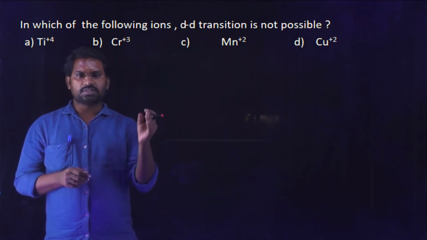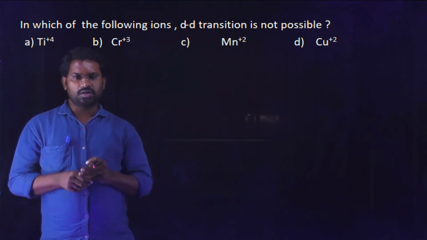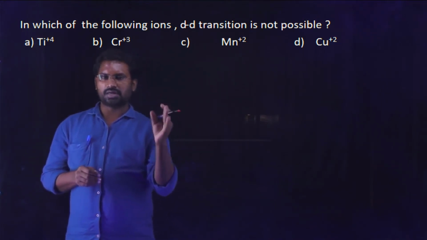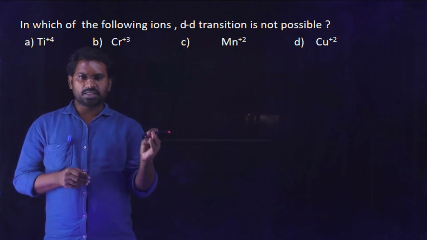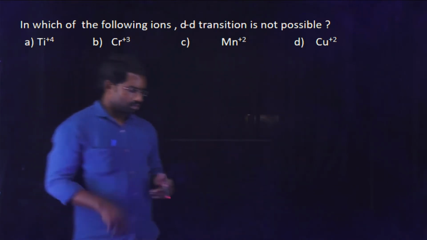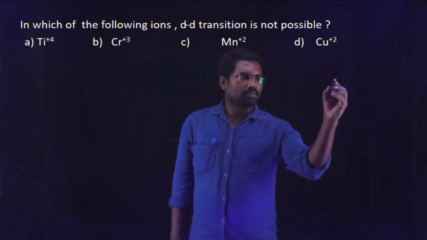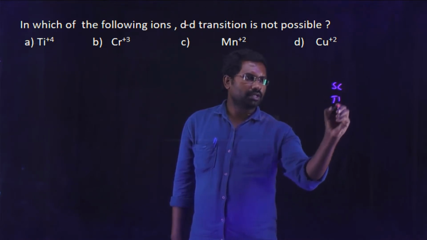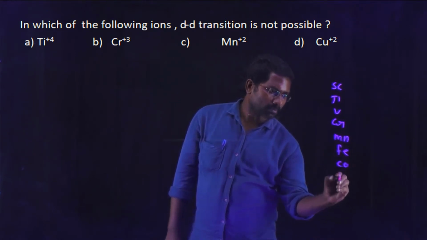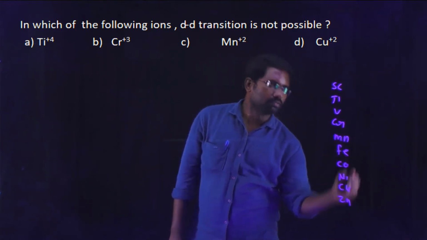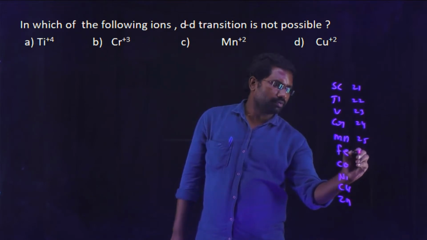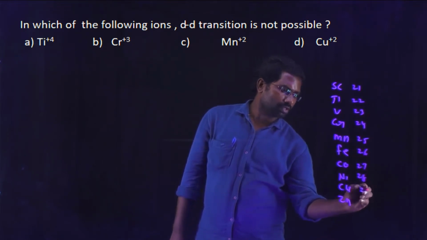So why do transition elements exhibit color? Based on the d-d electron transition. Due to the d-d electron transition, the transition metal ions exhibit some color. If d-d electron transition takes place, surely the transition metal ion contains at least one unpaired electron. Once we look at the 3d transition elements like scandium, titanium, vanadium, chromium, manganese, iron, cobalt, nickel, copper and zinc: 21, 22, 23, 24, 25, 26, 27, 28, 29 and 30.